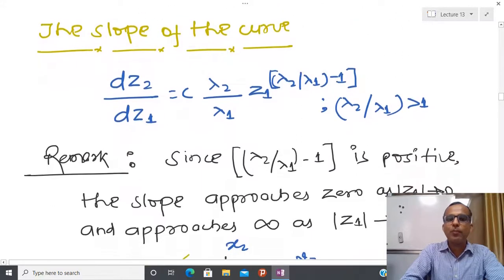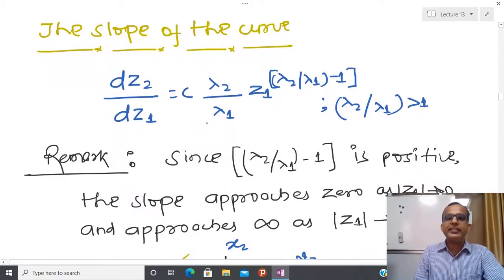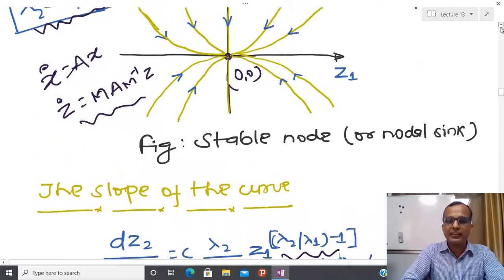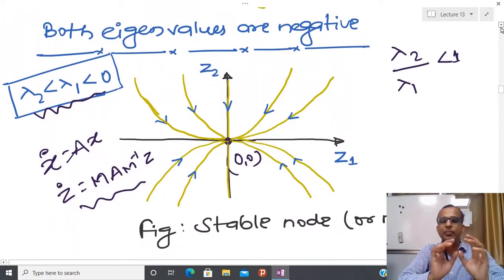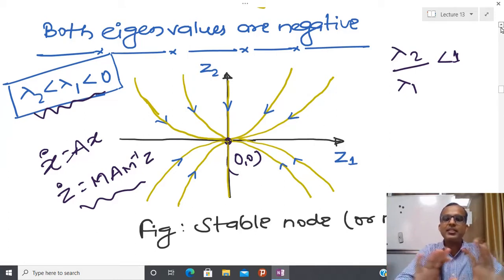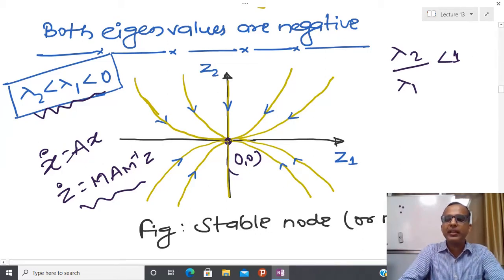You can see that the slope of this curve, dz2 by dz1, equals this, and here I am assuming that lambda 2 is greater than lambda 1. So this particular quantity is always positive. The slope approaches 0 as z1 tends towards 0, and approaches infinity as z1 tends towards infinity. And due to that, one can plot like this. So by seeing the slope also, one can plot this curve. This is the approximate plot when both eigenvalues are negative.